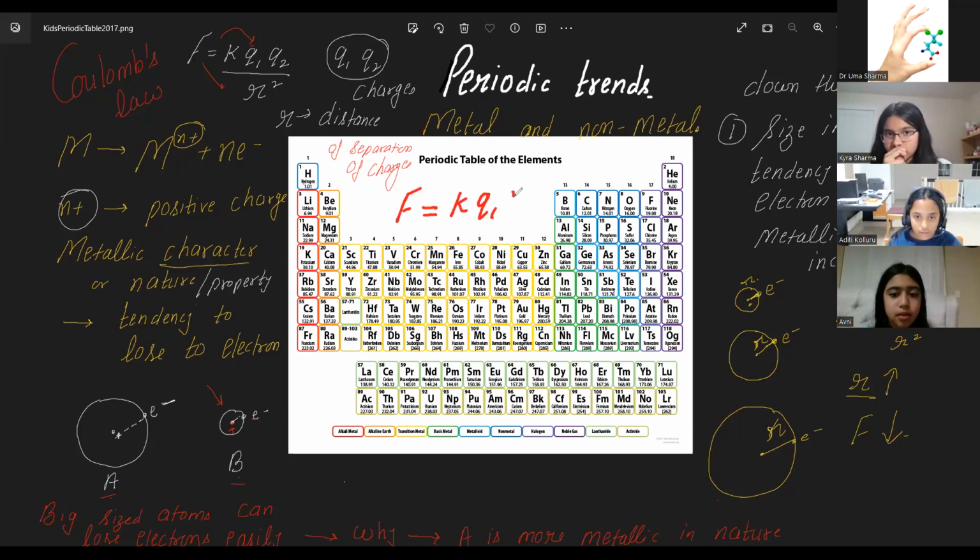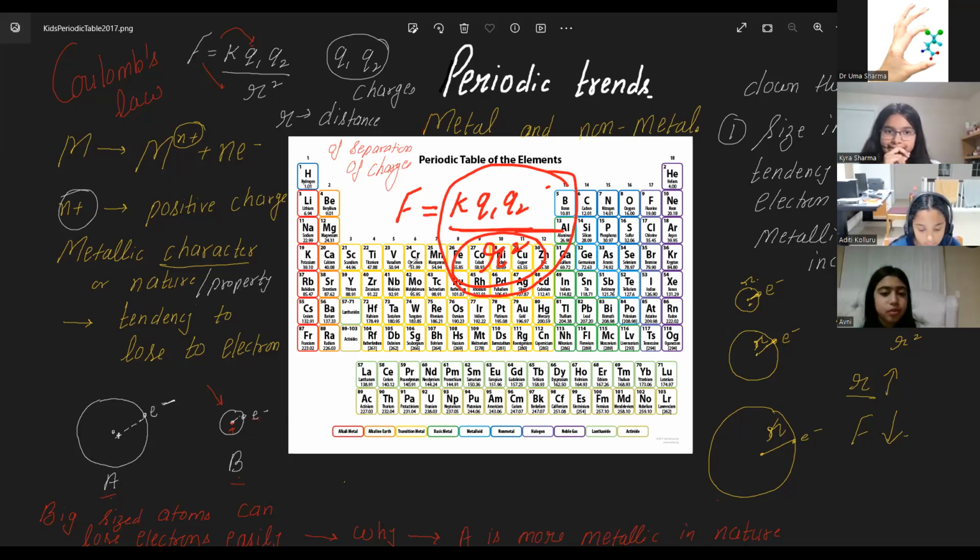No, they are not equal. R is here in the denominator. If I increase this R, this complete value will decrease, right? Proportional means that they are related to each other. If one increases, other increases. One decreases, other decreases. Inversely proportional means one increases, other decreases. But they are not equal.